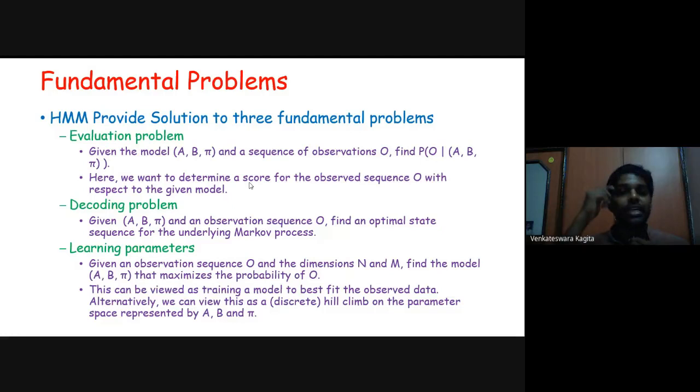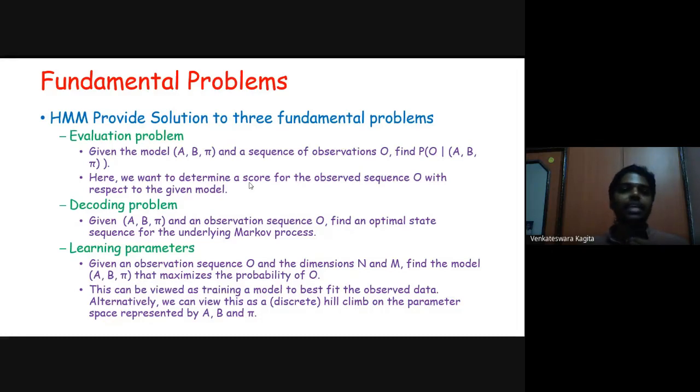You already know how to compute the probability of a particular state sequence Q given the observation sequence and these parameters. But there are multiple sequences possible. Which is the optimal sequence? For a particular sequence, you know how to compute this likelihood. But what is the best sequence? Whether sunny, cloudy is the best sequence, or sunny, rainy is the best sequence.